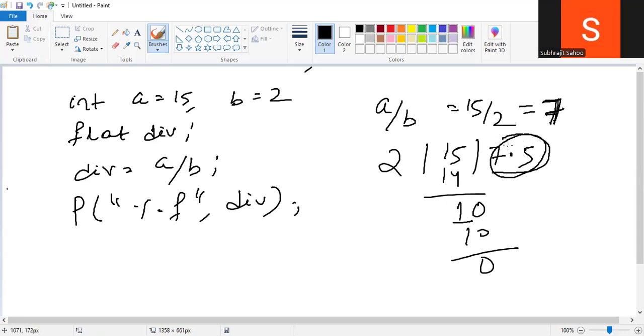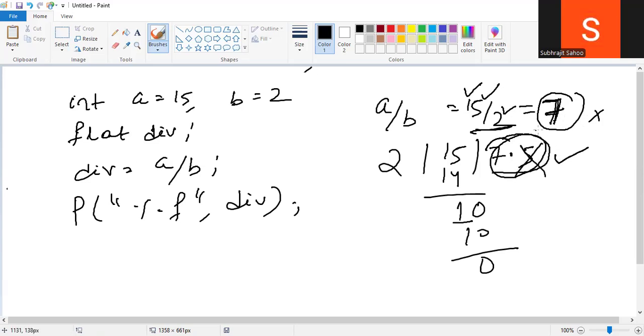Only the quotient is given because there is a rule. Integer by integer, answer is integer. So a is integer and b is also integer, so the answer is also an integer. But this is not the correct answer. If we use any calculator to evaluate this expression, I will get 7.5, not 7. But in C programming, it will give 7 because the rule says integer by integer gives integer. That means only the quotient part will be given, and the value after the decimal point will be deleted.